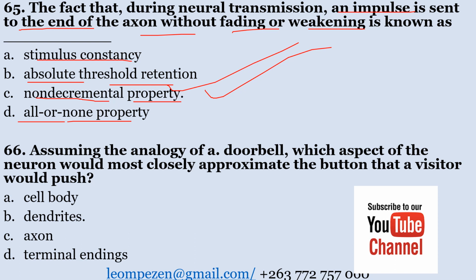Assuming the analogy of a doorbell, which aspect of the neuron would most closely approximate the button that a visitor would push? A. cell body, B. dendrites, C. axon, D. terminal endings. Assuming the analogy of a doorbell, which aspect of the neuron would most closely approximate the button that a visitor would push? The correct answer here is dendrites.